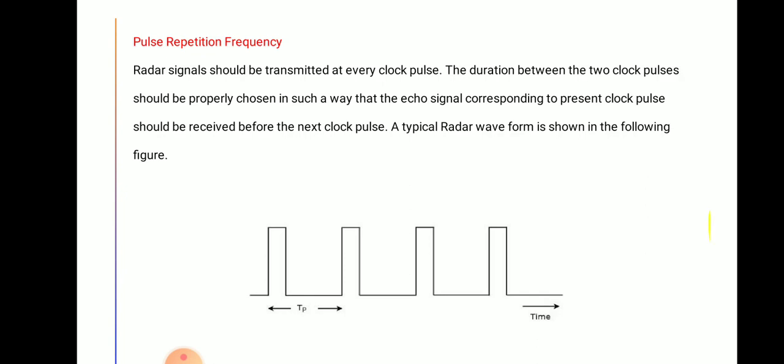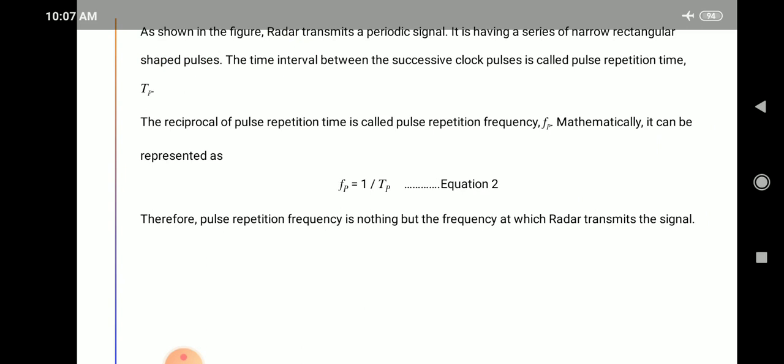moving with time. As shown in the figure, radar transmits a periodic signal. It has a series of narrow rectangular shaped pulses. The time interval between the successive clock pulses is called the pulse repetition time. This is a very important factor.